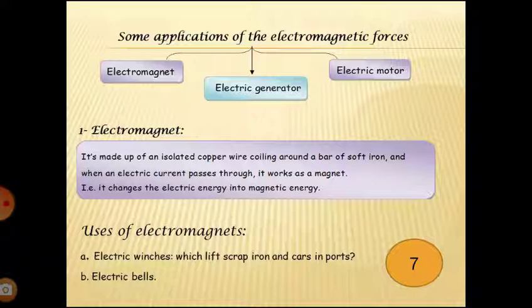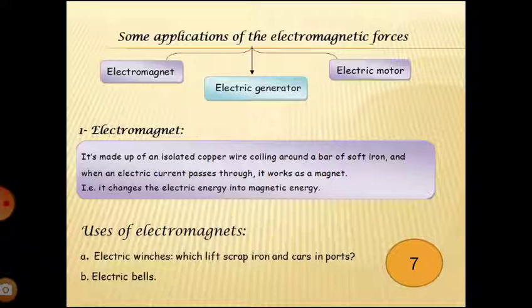Some applications of electromagnetic force are: number 1, electromagnet; number 2, electric generator; number 3, electric motor. First, the electromagnet. It is made up of insulated copper wire coiled around a bar of soft iron or wrought iron, and when electric current passes through it, it works as a magnet.